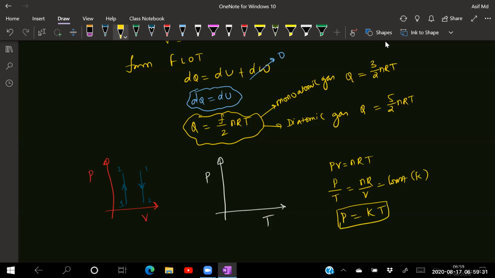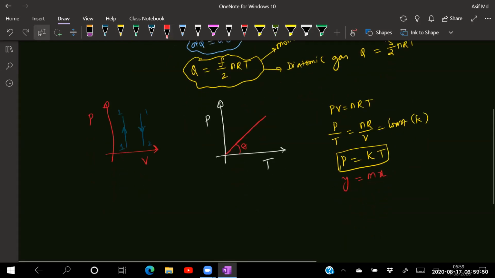So this is comparable with y is equal to m into x. On the x-axis I have taken temperature, on the y-axis I have taken the pressure. So what will be the graph? It will be a straight line passing through the origin, and it is making an angle theta. Theta is known as the slope, that is nothing but m. That is also equal to tan theta. So slope means tan theta. Tan theta is nothing but dy by dx.